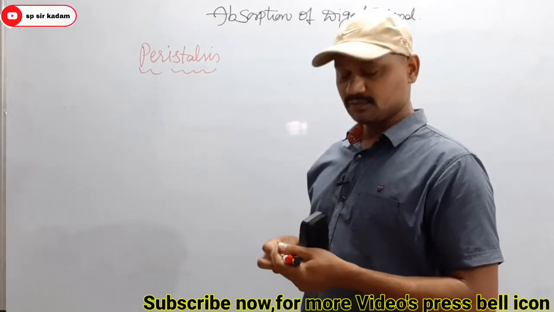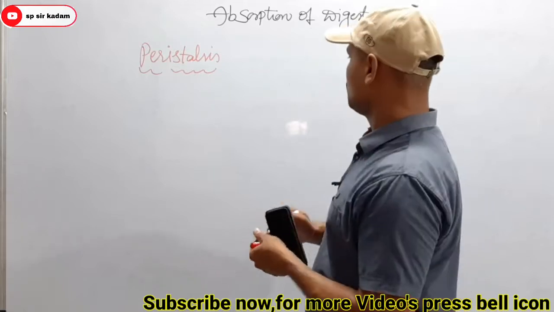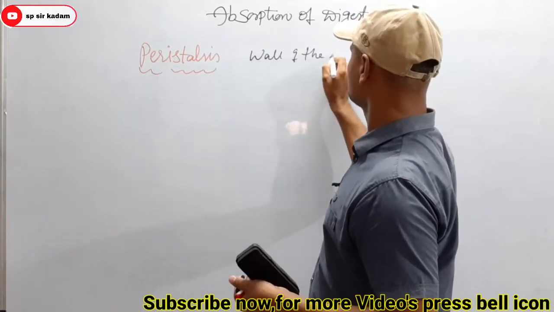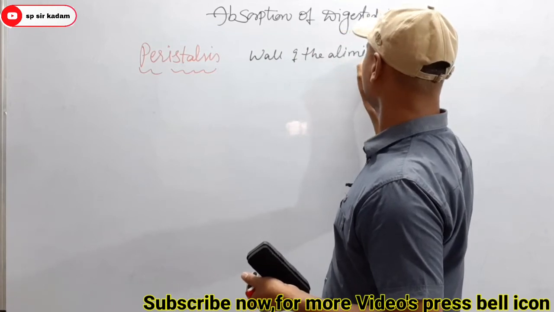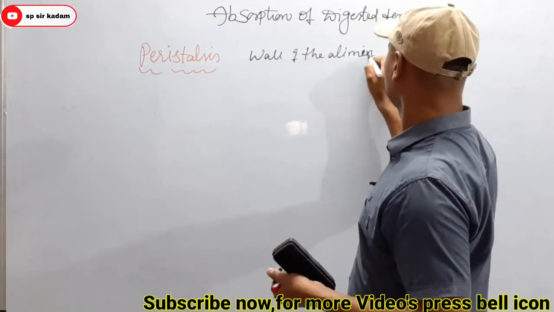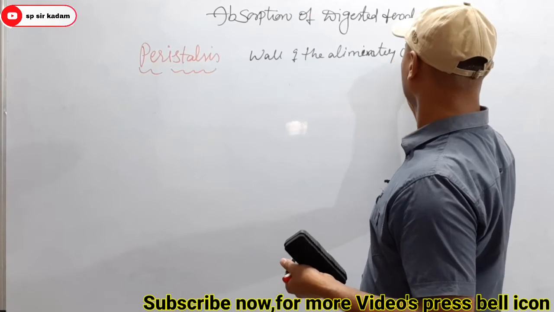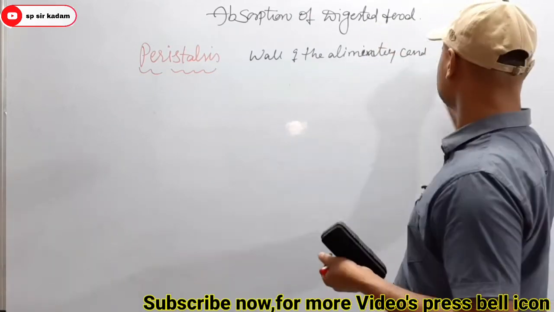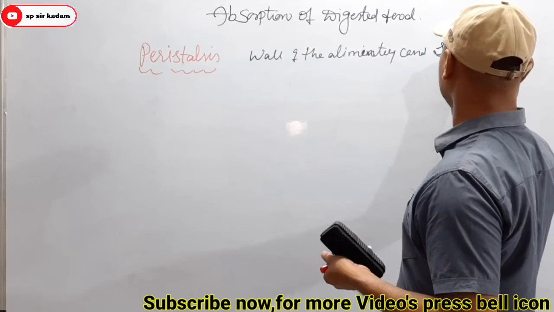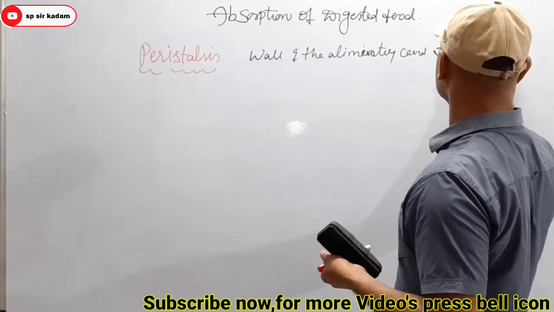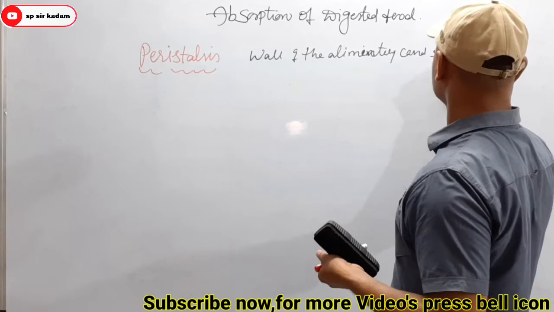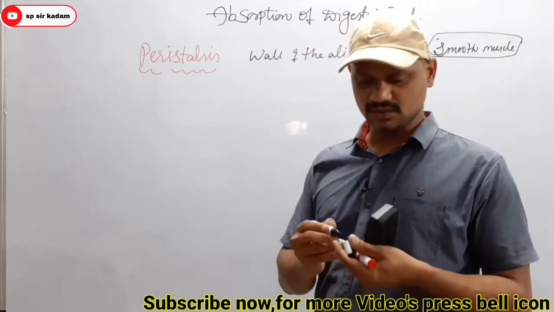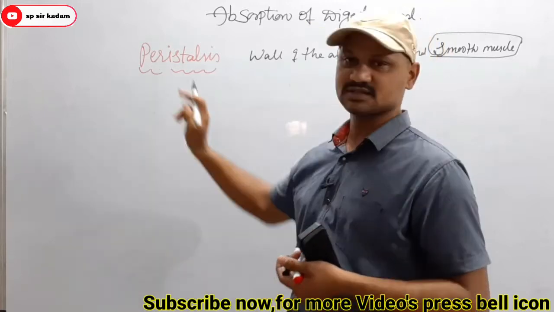How is it possible? The walls of the alimentary canal possess smooth muscles. When the smooth muscles undergo contraction and relaxation, they produce peristalsis movement.